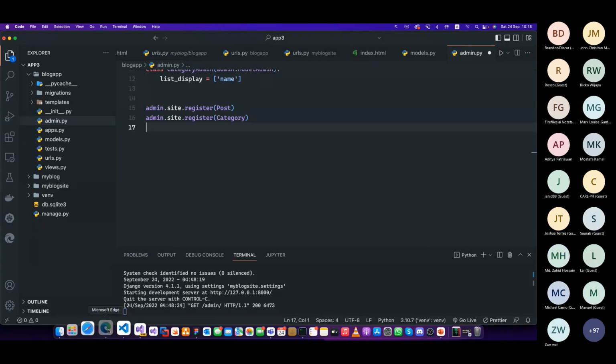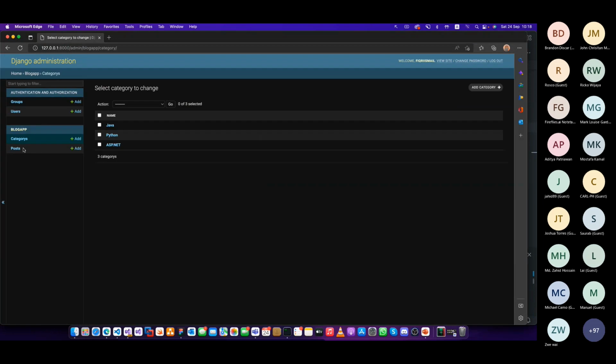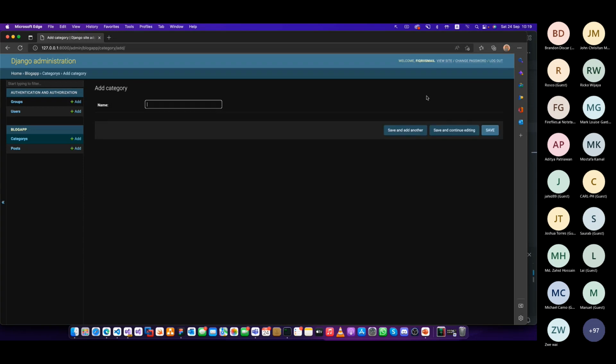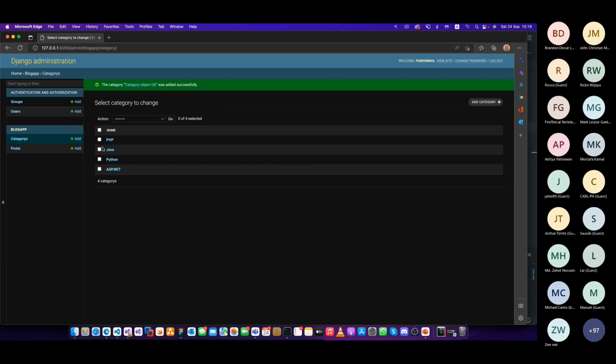And next step will be, you will see in these things, the categories and a data entry platform. It's automatically given to you by Django, right? You don't have to worry about it, it's inside Django. So whatever categories you have, you can just create. Let's add a new category here, saying maybe PHP, and save. You will see that as well, right?